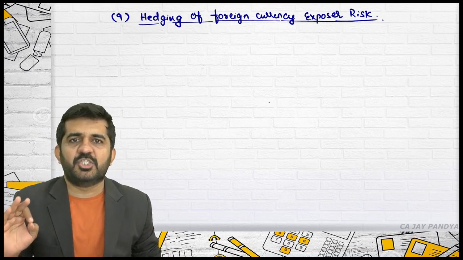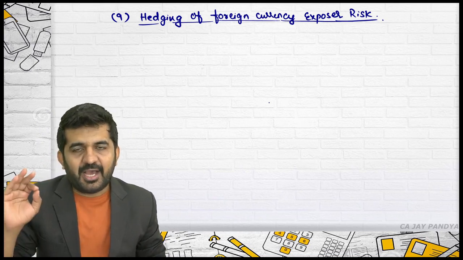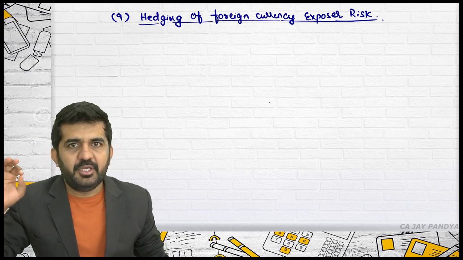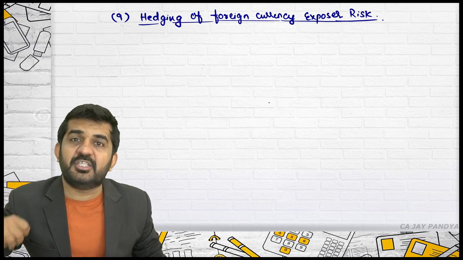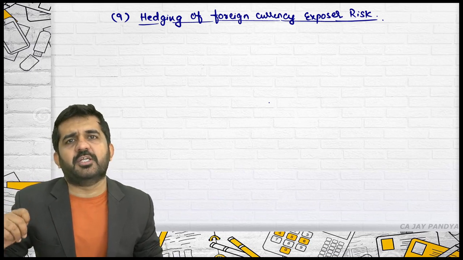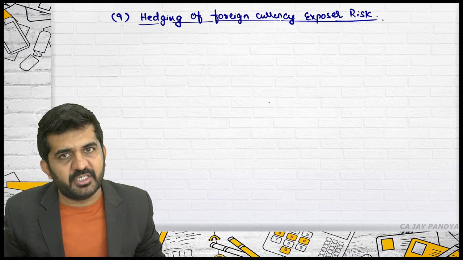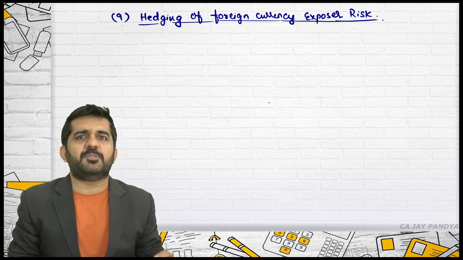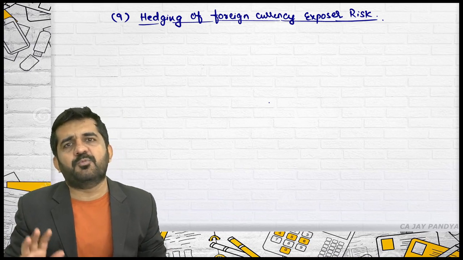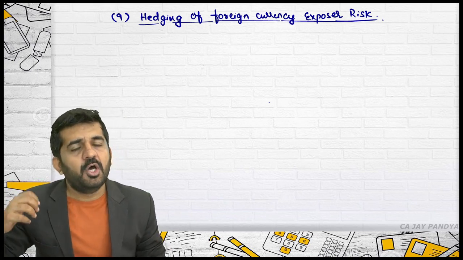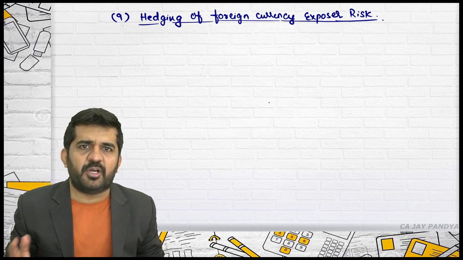Normally, this happens for two persons, either importer or exporter. Importers are the persons to whom foreign currency is payable. Exporters are the persons to whom foreign currency is receivable. So even if I am explaining in terms of importer or exporter, you can apply this for any person to whom foreign currency is receivable or foreign currency is payable.